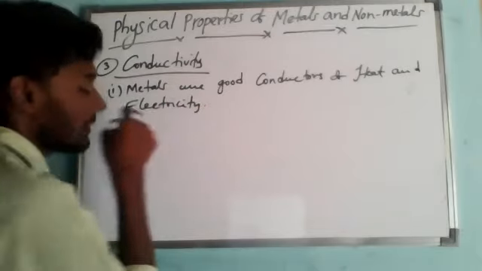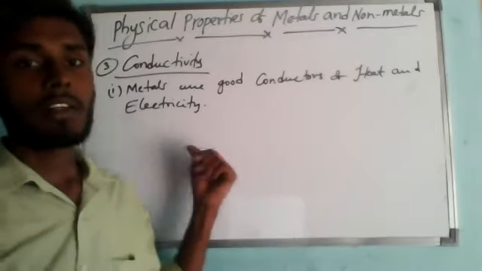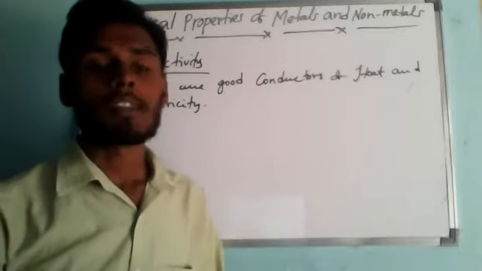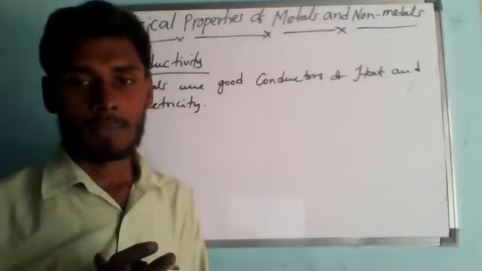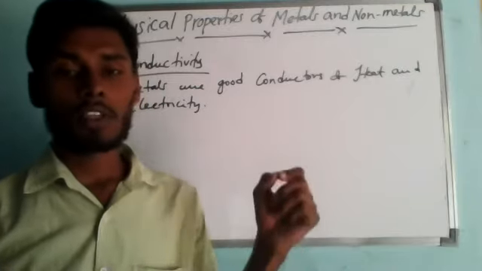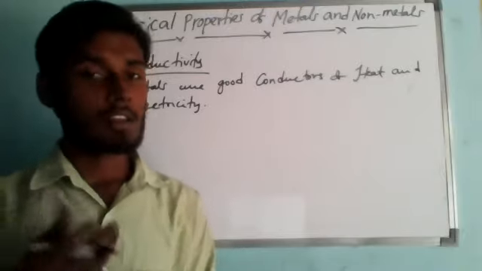This means that metals allow heat and electricity to pass through them easily without any resistance. If you give a power connection, or if you give heat, they will definitely transfer it from one side to the other.